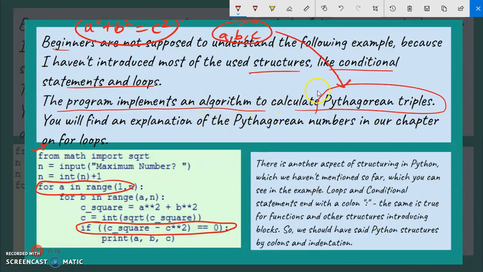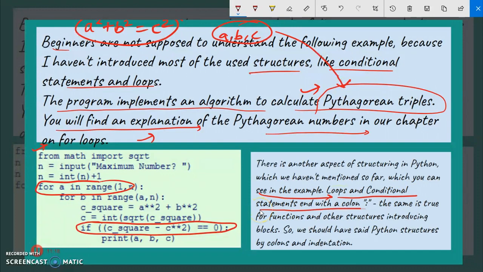You will find the explanation of Pythagorean numbers in the coming chapter on for loops. Now there is another aspect of structuring in Python which we haven't mentioned so far, which you can see in the example of loops and conditionals.